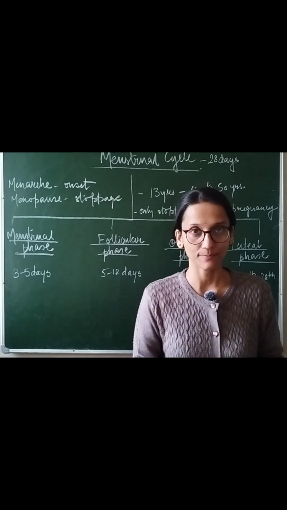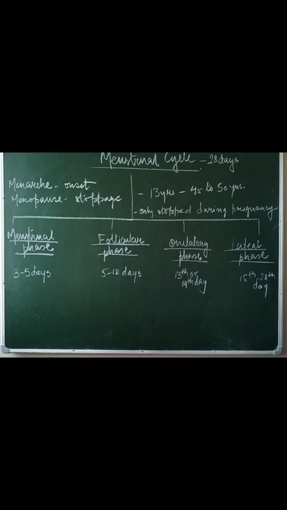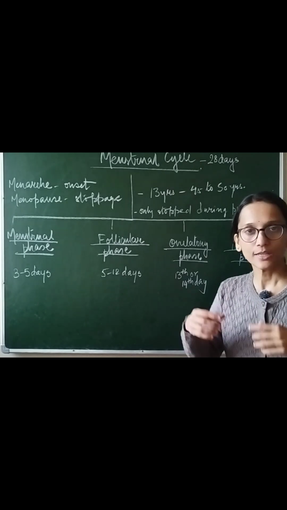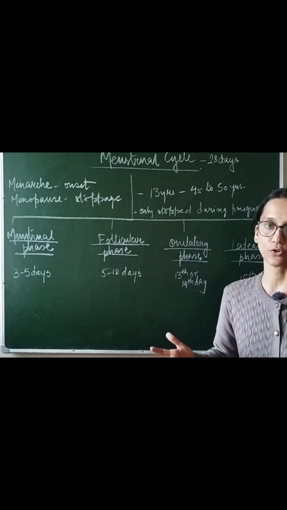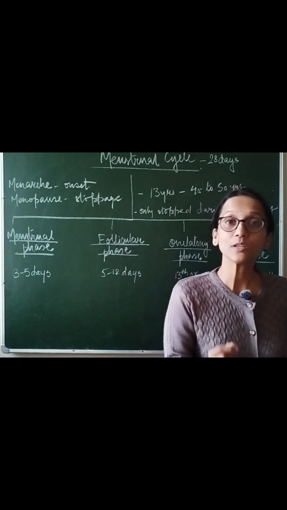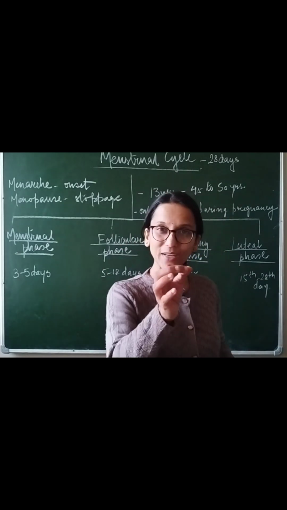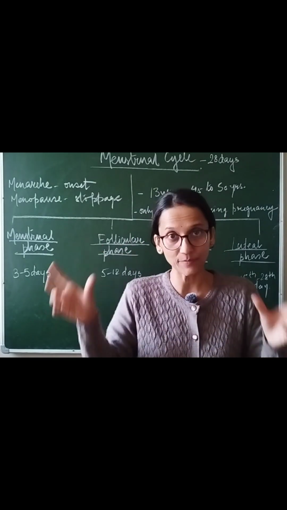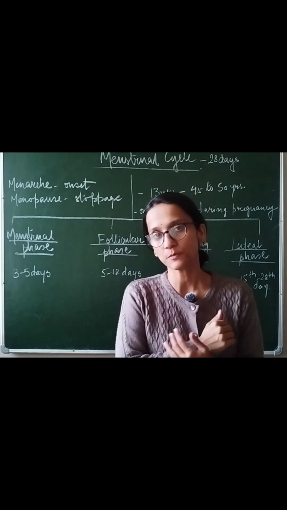But if it is not happening, then what happens? In that case comes the next phase, which is known as the luteal phase. What happens in this phase? After ovulation, the Graafian follicle has burst and has become the corpus luteum, and the corpus luteum is now releasing progesterone. Progesterone again is required for keeping the uterus intact, but the corpus luteum only produces progesterone for some days. So by the time it reaches the 28th day of the menstrual cycle, it understands that no zygote has formed, so it stops producing progesterone.